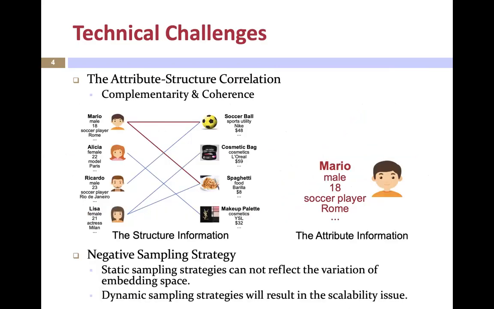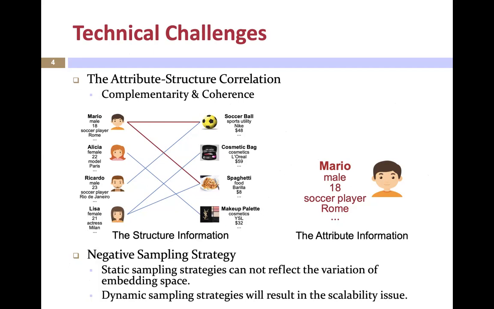However, such observations bring about some technical challenges of embedding. First, the attribute information and the structure information are two different modalities. They provide complementary information for each other. Meanwhile, since they describe two aspects of the same node, these two kinds of information also share an underlying coherence. We refer to this relationship as the attribute structure correlation. It is the attribute structure correlation that existing methods cannot effectively capture. Neither shallow operations nor deeper models can capture this relationship. Therefore, how to preserve the attribute structure correlation could be a real problem.